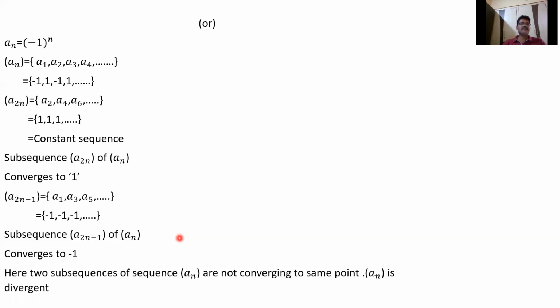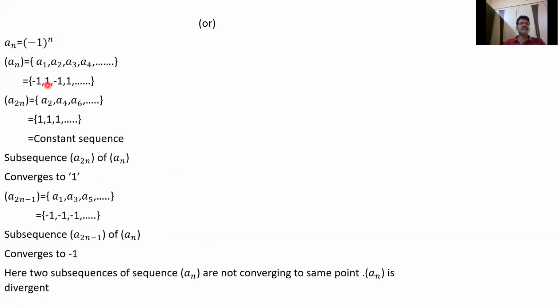But simply observe here, a_n equal to (-1)^n. The sequence is a1, a2, a3, a4. For n equal to 1, a1 is minus 1, a2 is 1. a3 is (-1)^3, that is minus 1 into minus 1 into minus 1, you get minus 1. a4 is (-1)^4, which is 1.